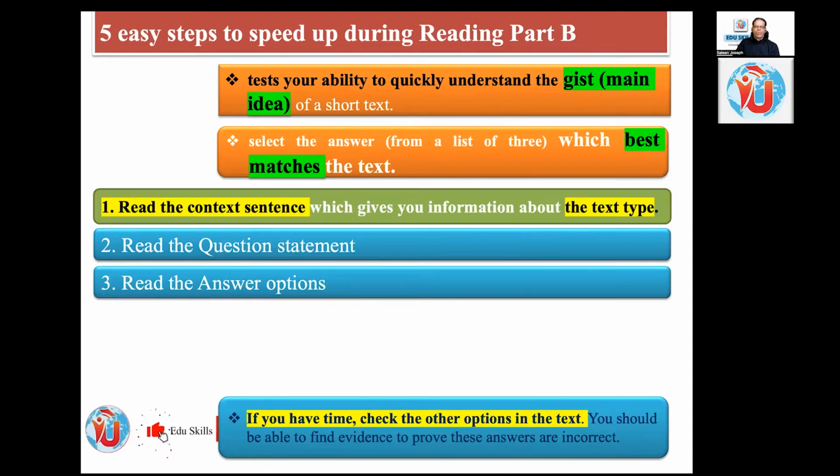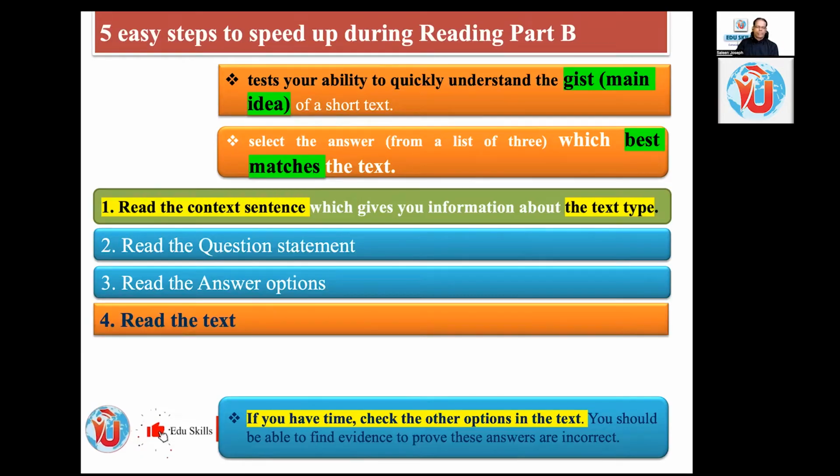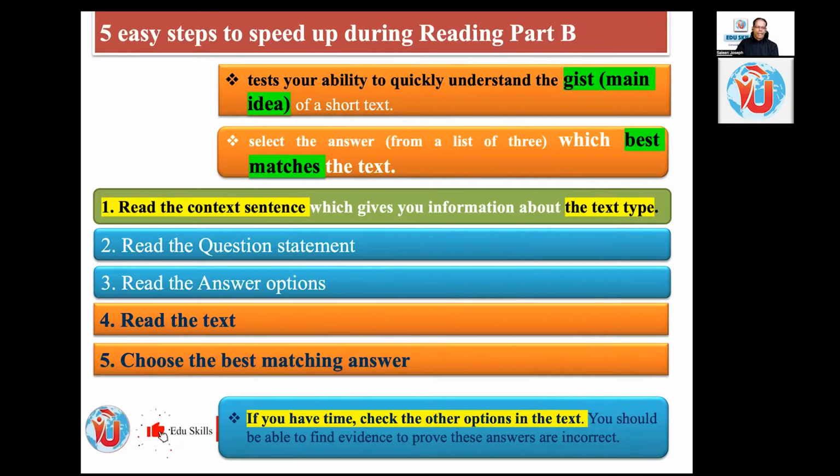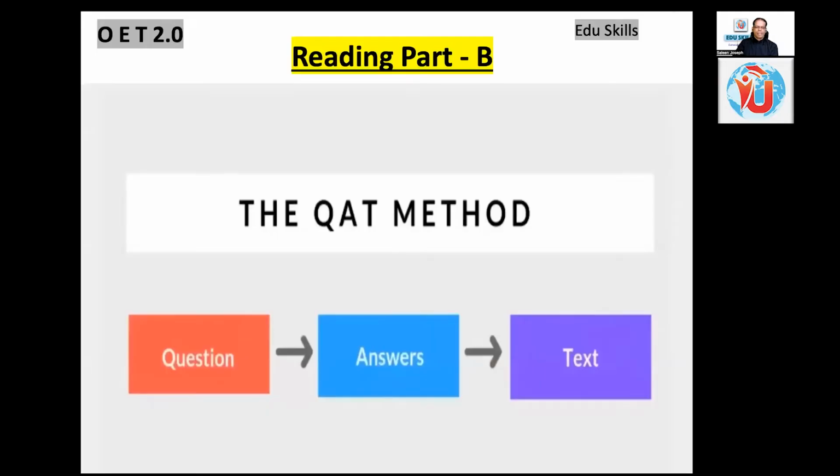Wherever there are 3 options, you have to read the question statement first, then the answer options, then go to the text. That is called the QAT method. After reading the question statement and the answer options, then you go to the text. Read the text, choose the best matching answer.